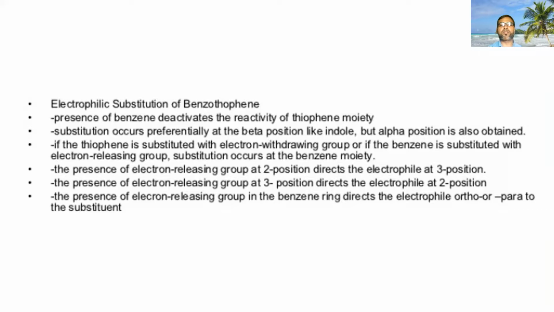The presence of an electron releasing group at position 2 directs the electrophile to position 3. The presence of an electron releasing group at position 3 directs the electrophile to position 2. The presence of an electron releasing group in the benzene ring directs the electrophile to ortho or para positions.